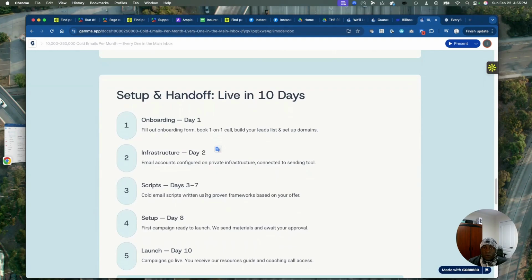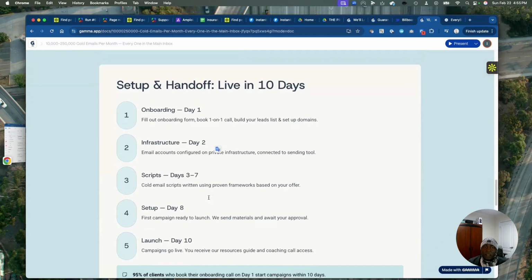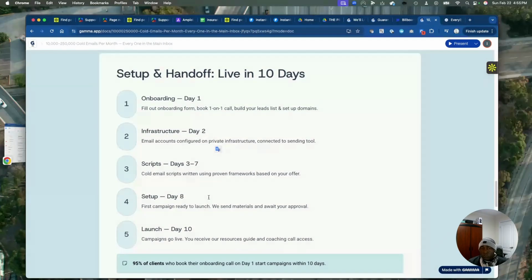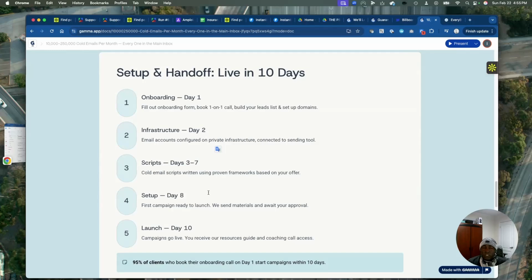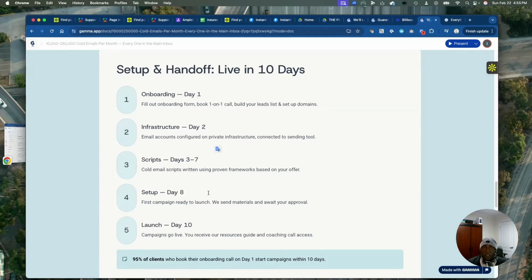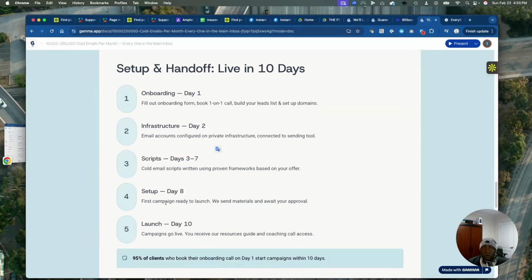Then we get a cold email script, the kind of emails we want to send that are tested and working, given our experience. We use various tools to make sure we're getting it to the right niche. And then we launch our first campaign. Our first campaign can start even after 1 week.